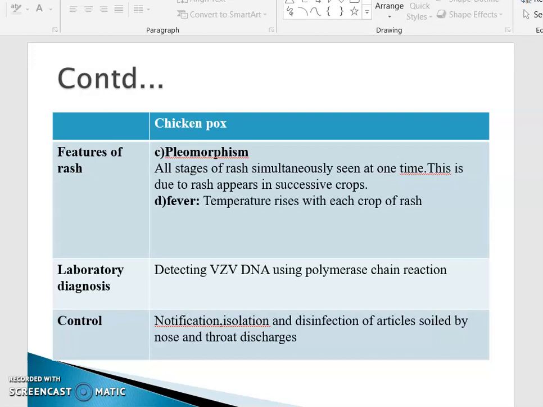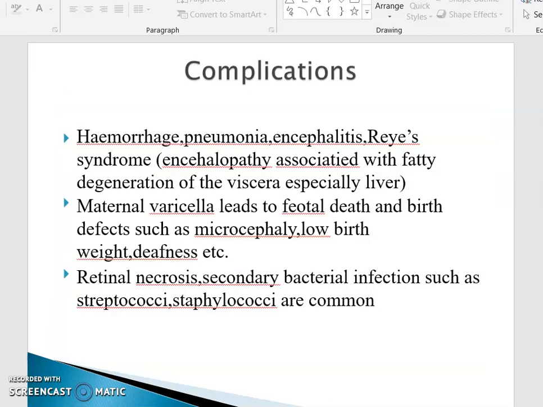So what are the complications? The common complications are hemorrhage, pneumonia, encephalitis, and Reye's syndrome. It is nothing but the encephalopathy associated with fatty degeneration of the viscera, especially the liver. That is called Reye's syndrome.